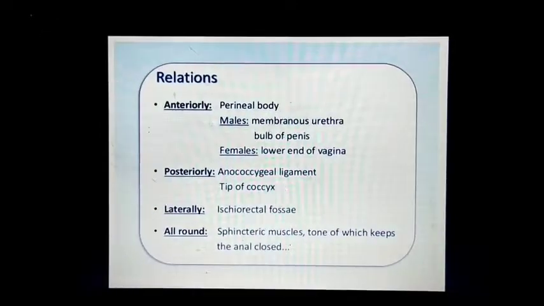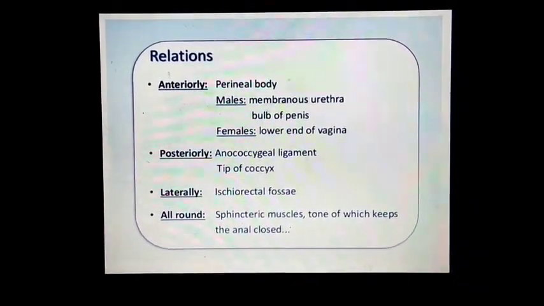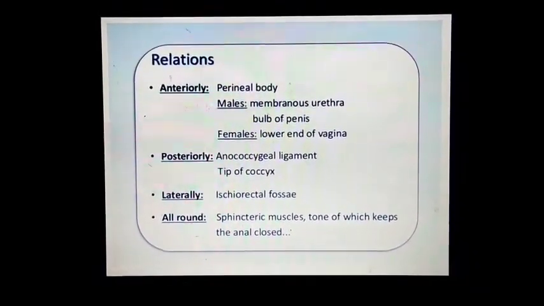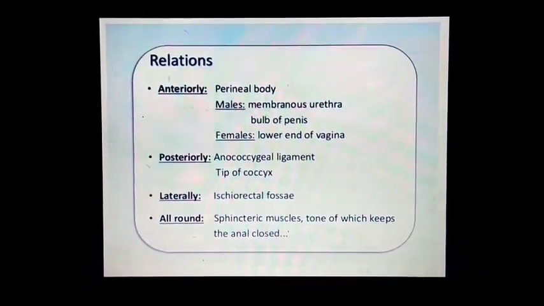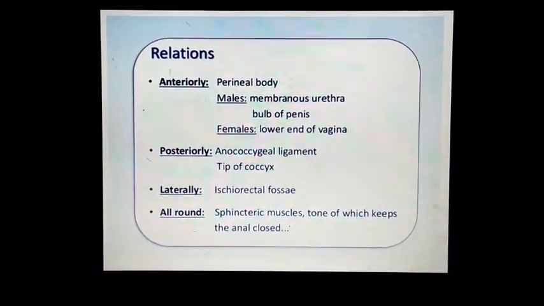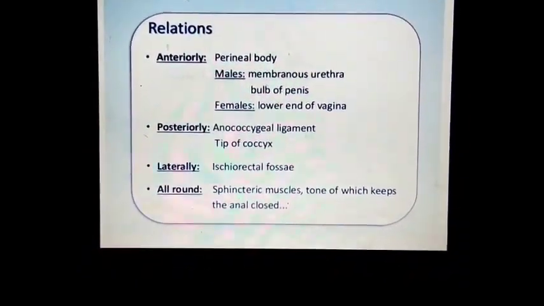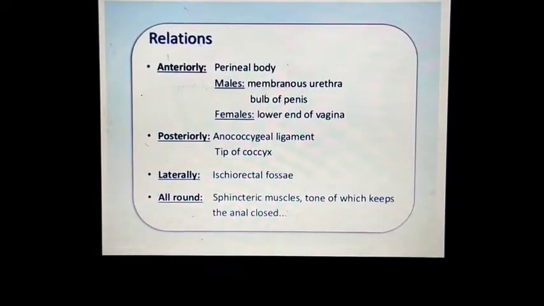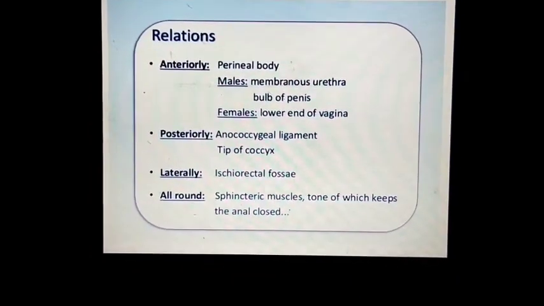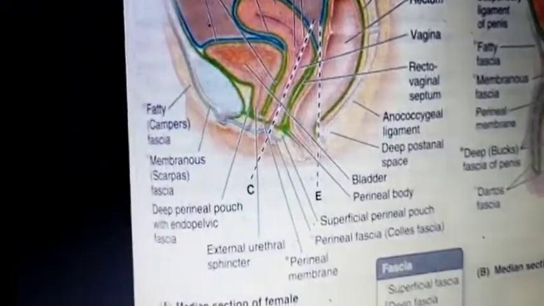Then the relations of the anal canal: anteriorly the perineal body in both male and female. In males there is the membranous urethra and bulb of the penis. In females there is the lower end of the vagina. Posteriorly the anococcygeal ligament and tip of the coccyx, laterally the ischiorectal fossae, and all around the sphincter muscles tone which keeps everything closed. You can see here this is in the female.